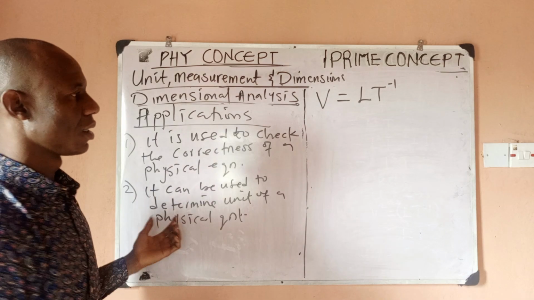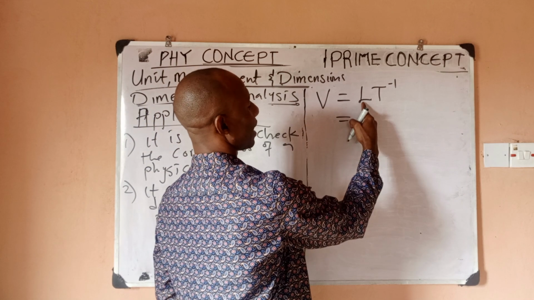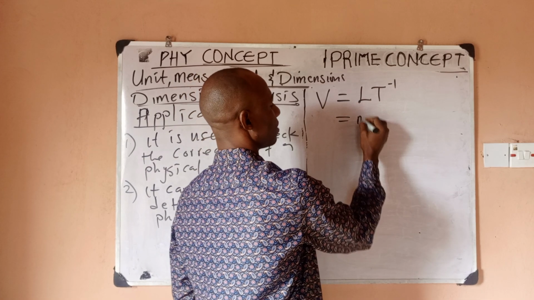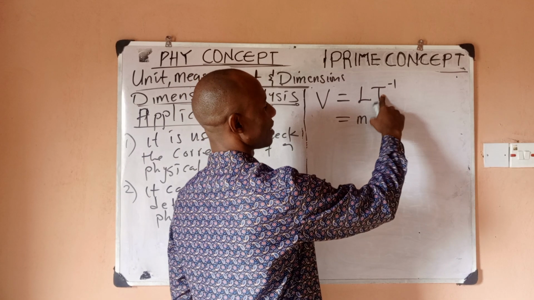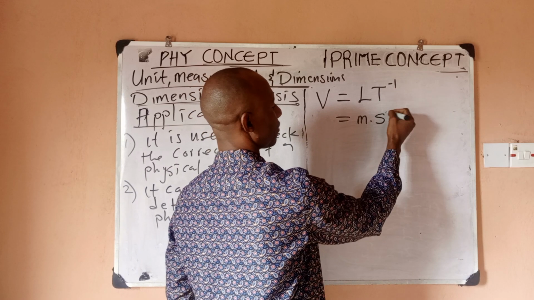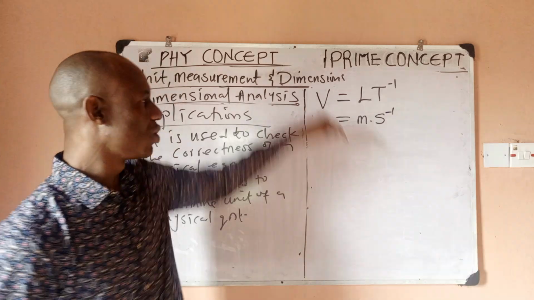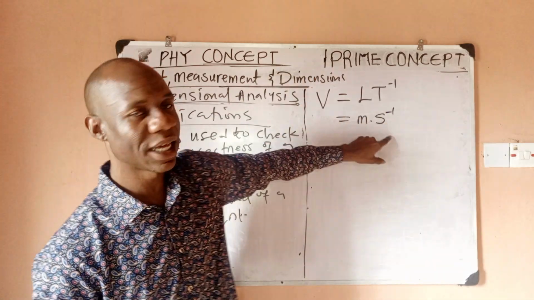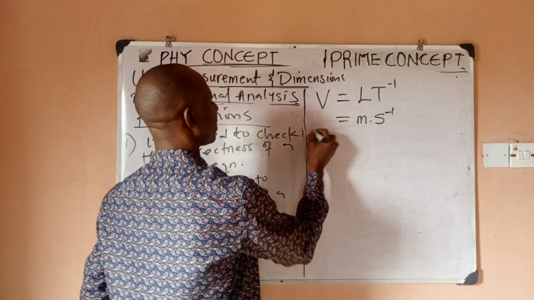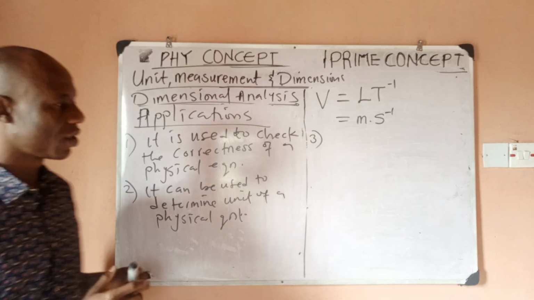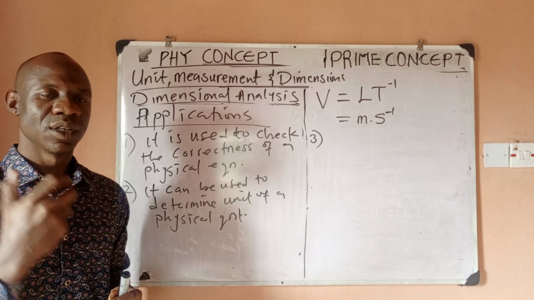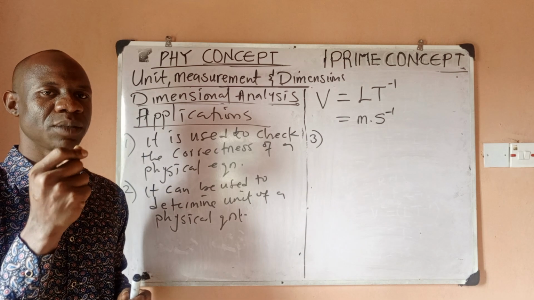It's simple. We know that L is the dimension for length, and length is measured in meters. We know that capital T is the dimension for time, and time is measured in seconds. So I have it to the power minus 1. So it means that the unit of velocity is meter per second. That is what it means. So that is the second application. The third application is that dimensional analysis can be used to suggest the relationship between physical quantities.